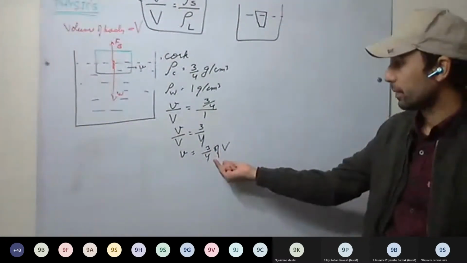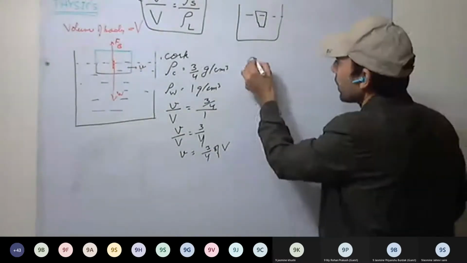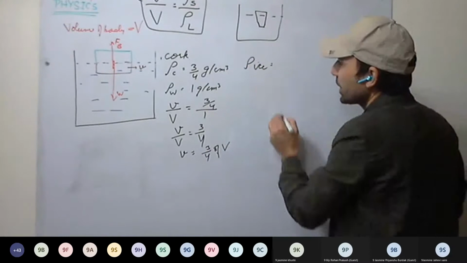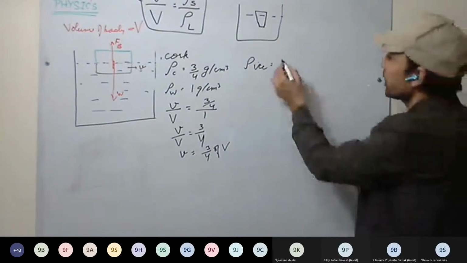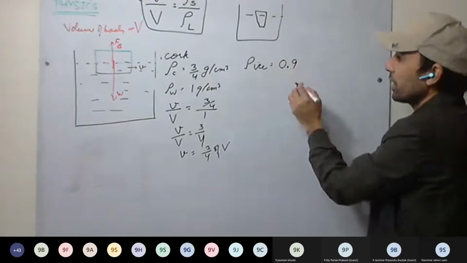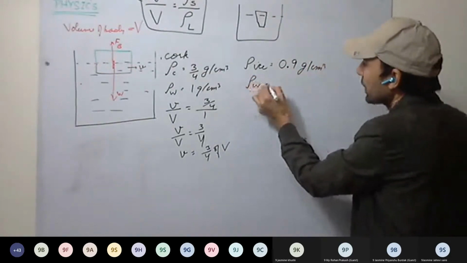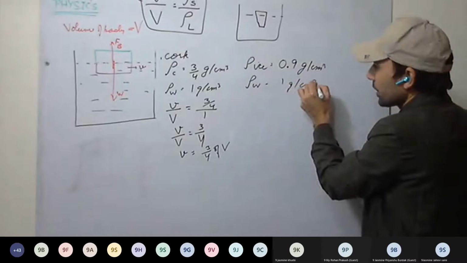This is clear. Or take one more example of ice. The density of ice is less than the density of water, as we have discussed. It is around 0.9. 0.97 we can discard, 0.9 we are taking, gram per centimeter cube. And rho of water is 1 gram per centimeter cube.